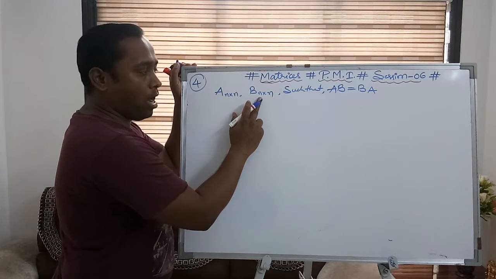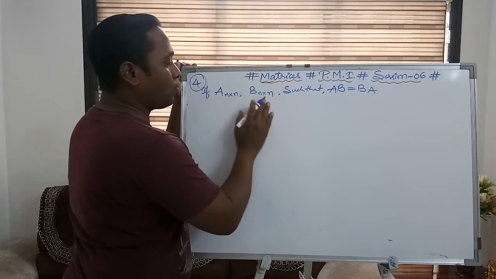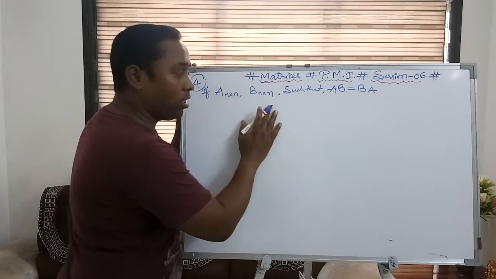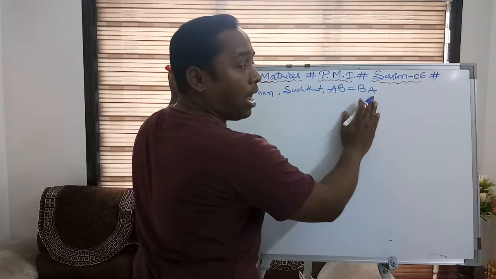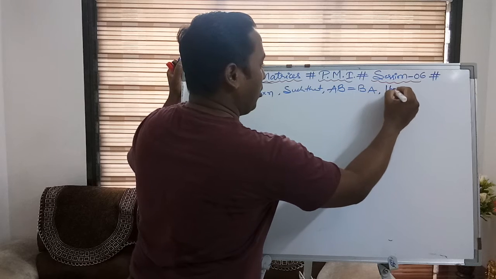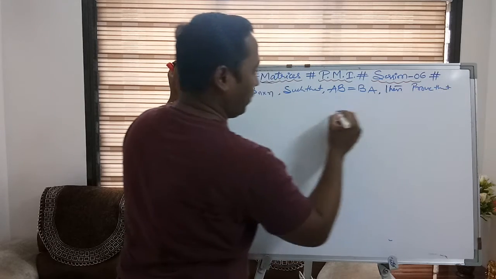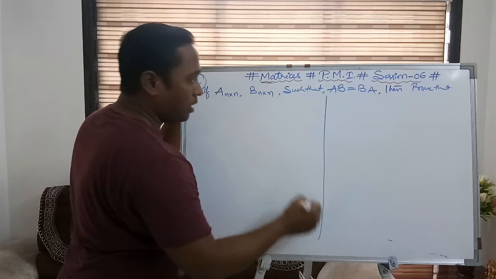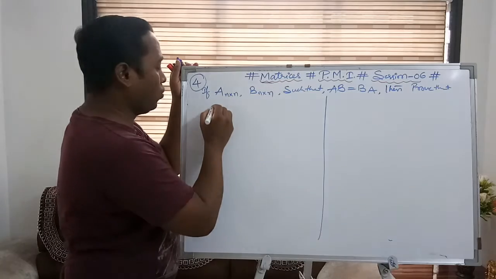If A and B are square matrices of the same order such that AB is equal to BA, means they commute, then prove that. They are asking two results based on this given condition. They are asking two results to prove.